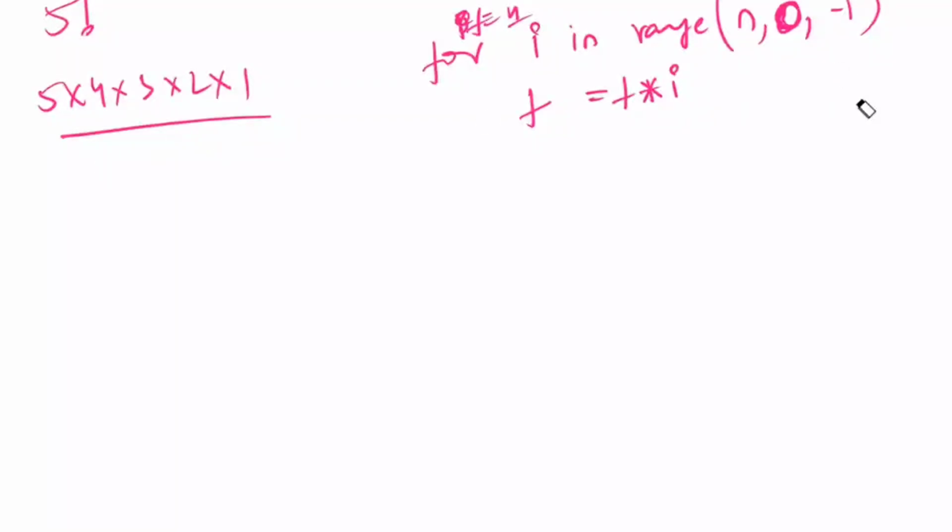Factorial is clear. From where you want to start, where you want to end. That is a serial order, so range. Serial order means range. If there is no serial order, it means list.